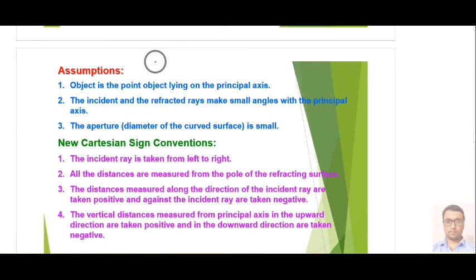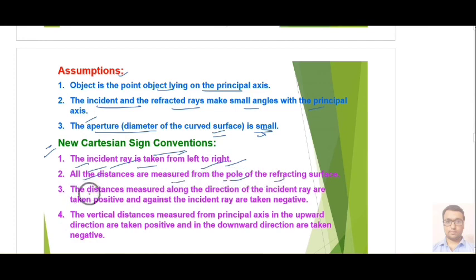Now we have some assumptions: the object is a point object lying on the principal axis. The incident and refracted rays make small angles with the principal axis. The aperture or diameter of the curved surface is small. Then we have some sign conventions for taking distances. The first is that the incident ray is taken from left to right. All distances are measured from the pole of the refracting surface.